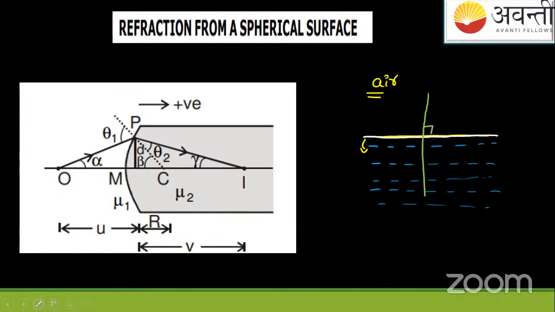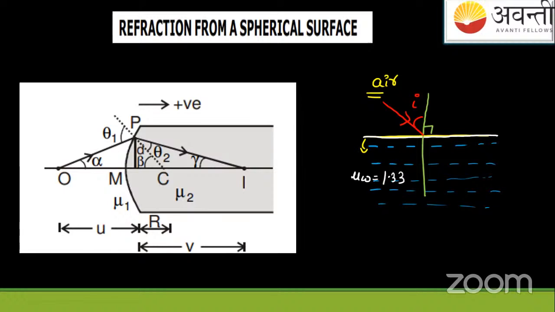This is approximately normal. If a ray is entering here like this, making an angle of incidence i, and it's entering from this air into this water, water is a denser medium, having the refractive index 1.33. We know for water, the refractive index, mu of water or n of water, is 1.33.